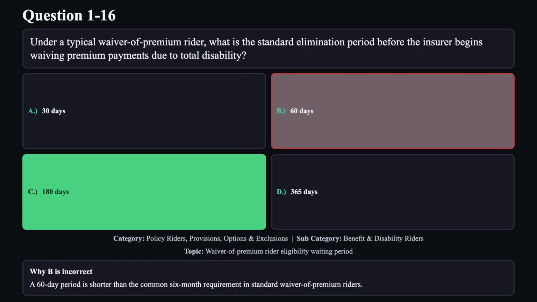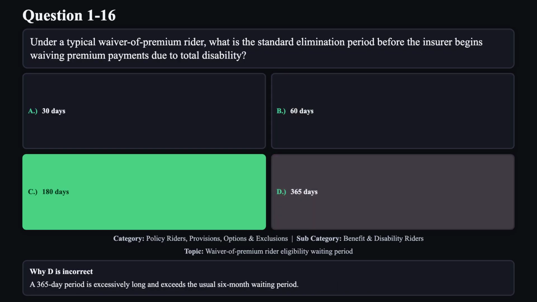Reason B is not correct. A 60-day period is shorter than the common 6-month requirement in standard waiver of premium riders. Reason D is not correct. A 365-day period is excessively long and exceeds the usual 6-month waiting period.